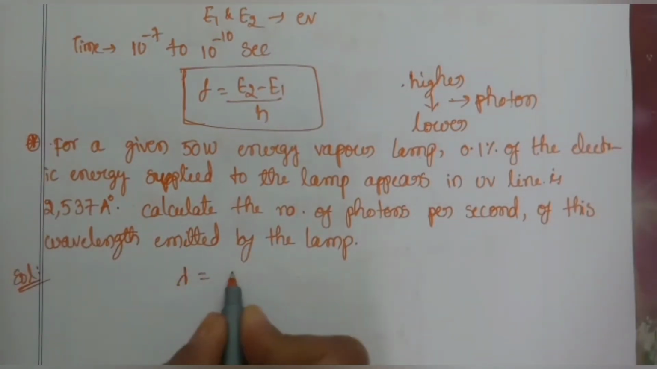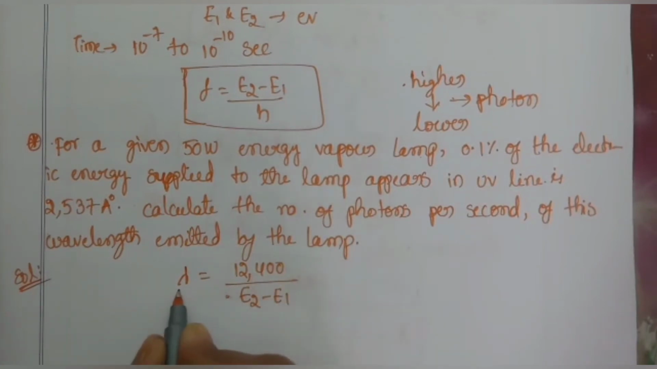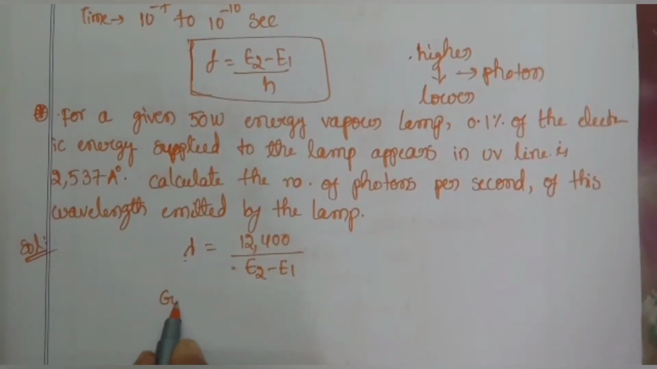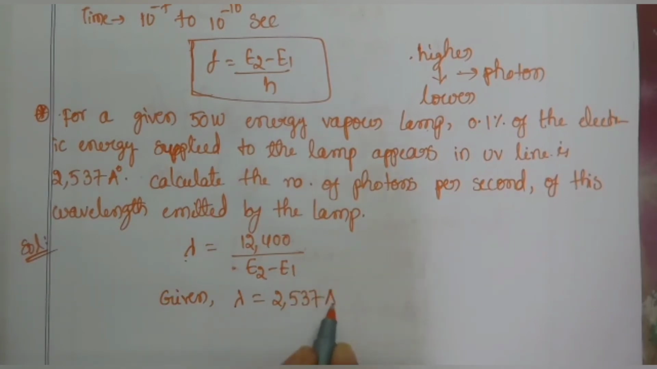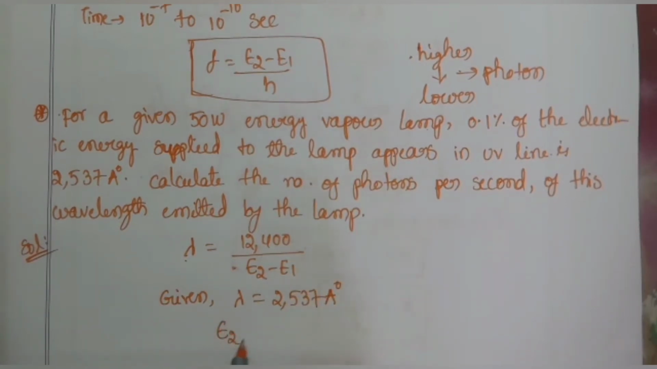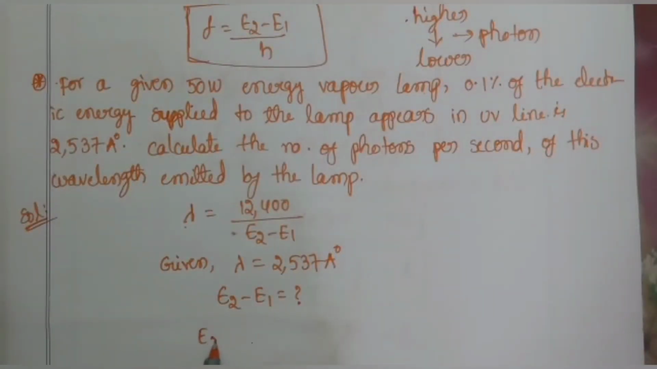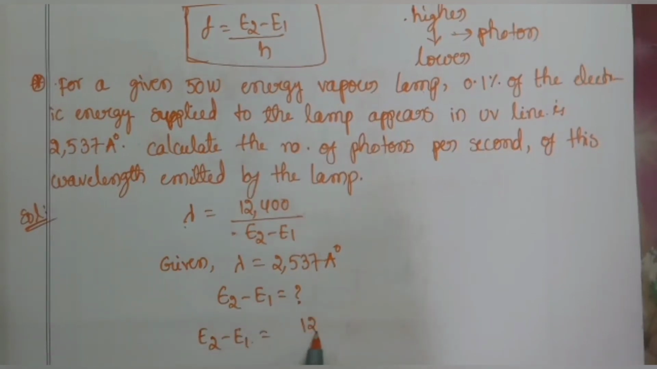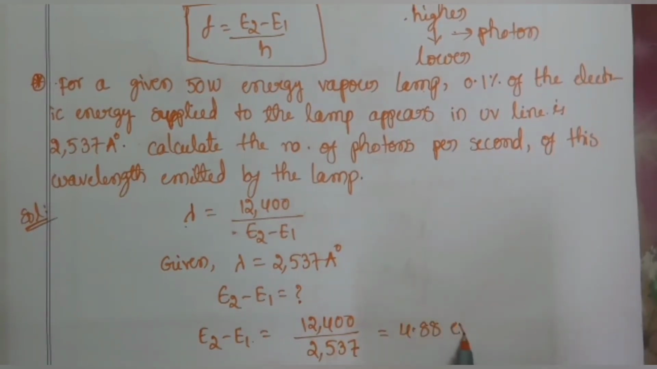We know that lambda is equal to 12,400 by E2 minus E1, where lambda is the wavelength and E1, E2 are the energy levels in electron volts. Given that lambda is equal to 2537 angstroms, and we have to find E2 minus E1. So from the formula we can write E2 minus E1 is equal to 12,400 by 2537. If we solve this, we get 4.88 electron volts per photon.